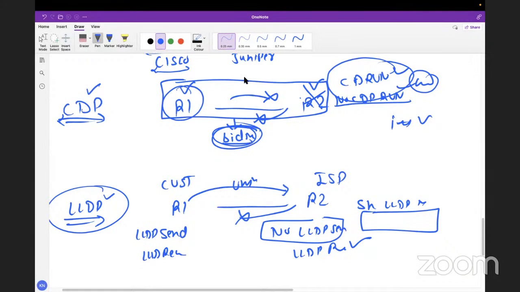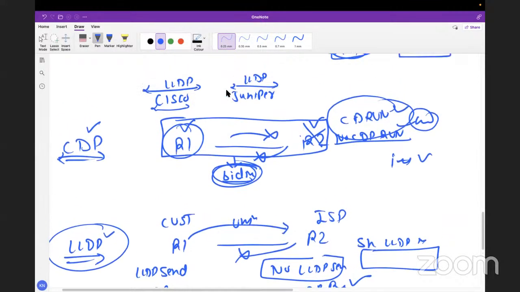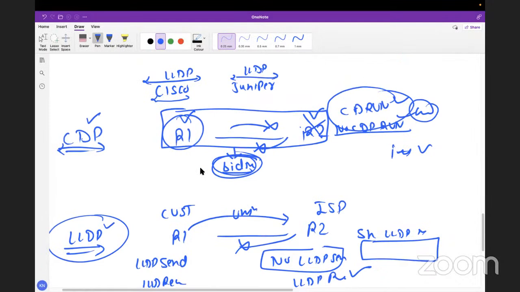Okay. Now, if we have such conditions, I will never try to use CDP, because CDP is bidirectional, right? So in this case, what will happen? Let's say I have a network where I'm just using CDP and I'm not allowed to use LLDP. Then what can I do? I don't want to share my information, but still I want to use CDP.